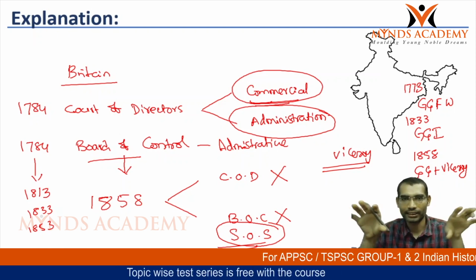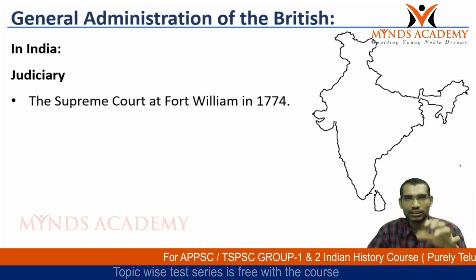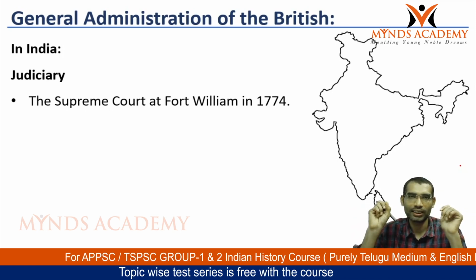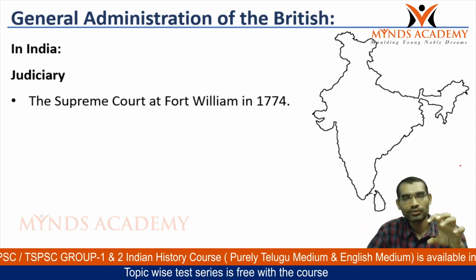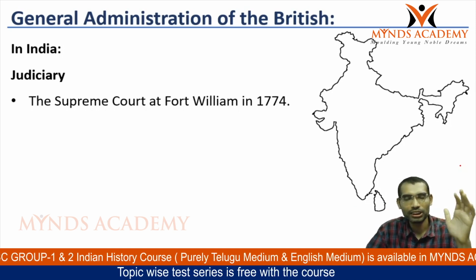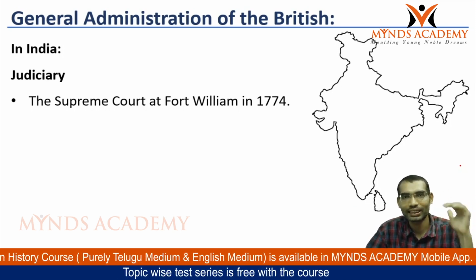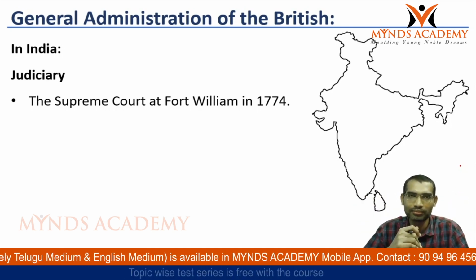So two broad categories, the general administrative outline. In India, the executive, legislature and judiciary were created, whereas in London, the court of directors and board of control were there. Later, these two bodies were removed and the secretary of state post was created. So this is the general administration setup.